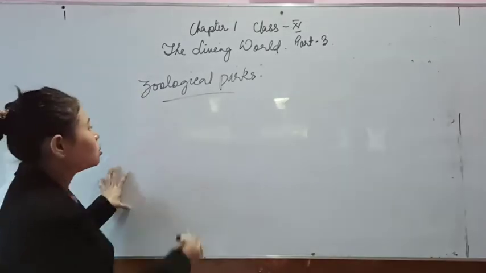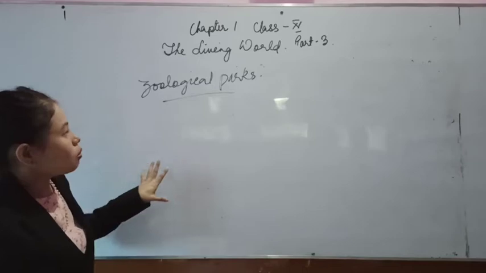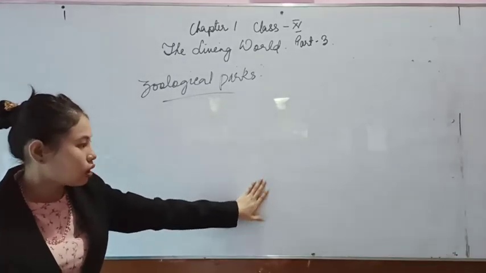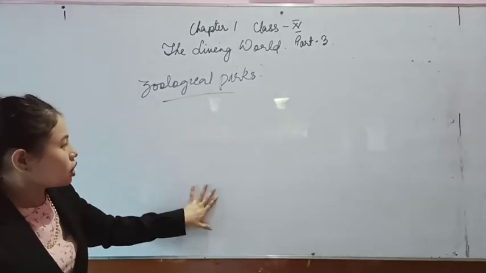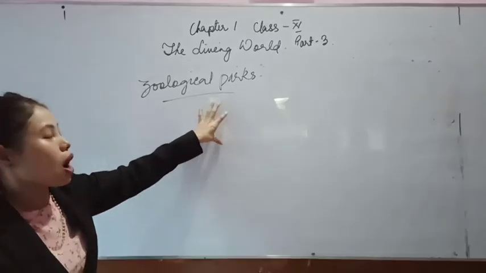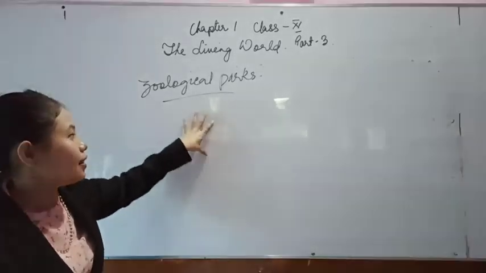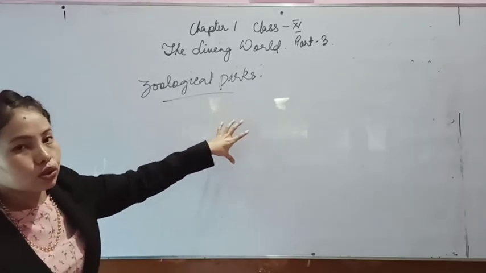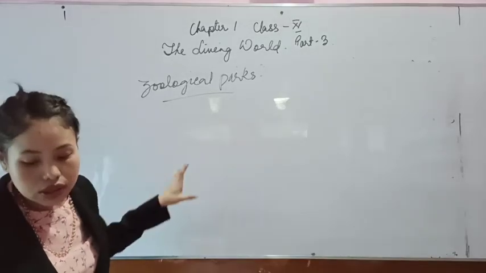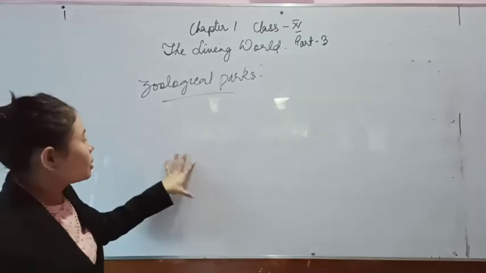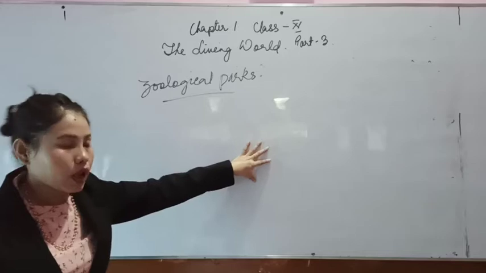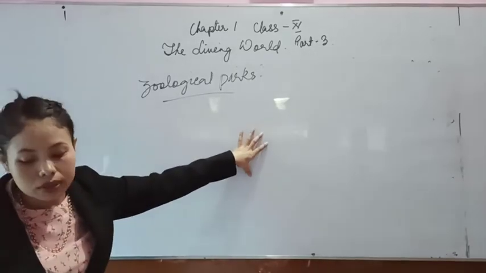So the wild animals are kept in zoological parks, and the habitat and the place in the zoological park are maintained in such a way that it is similar to the habitat where they originally belong, and the environment is protected and they are kept under human protection.